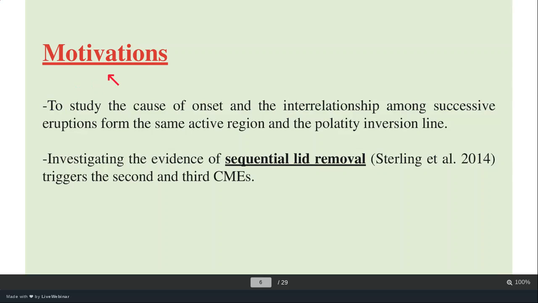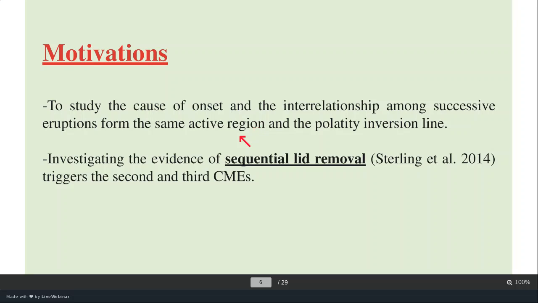Now, what is the motivation of my work? The study of onset and the interrelationship among successive eruptions. If we have eruptions one after another from the same active region, these are called successive eruptions. If successive eruptions are taking place from the same active region, then what will be the cause for that?